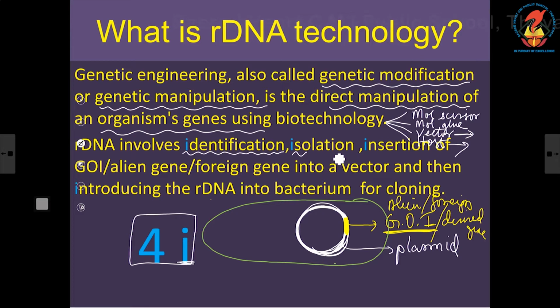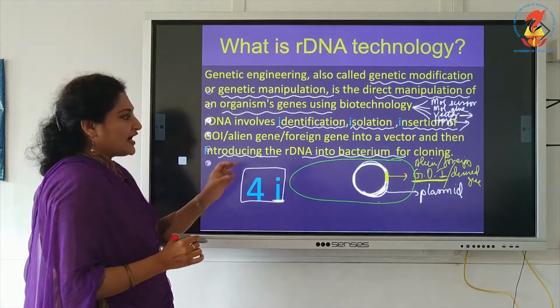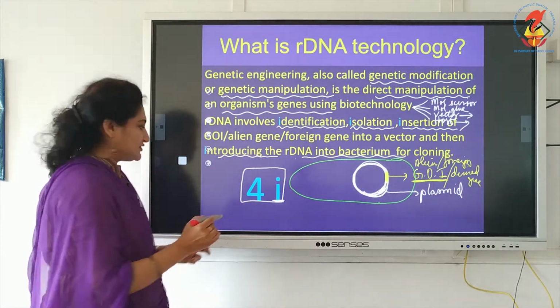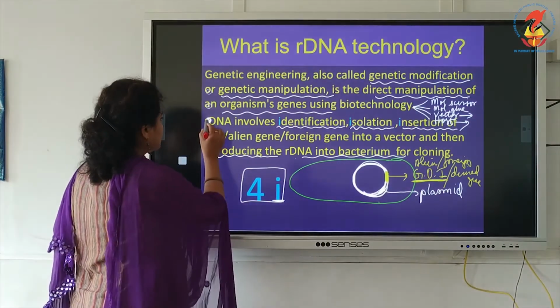Then next, we are isolating that DNA which has the gene of interest. Then third step, we are inserting the gene of interest into the plasmid, and finally we are introducing the rDNA into the host bacterium. So, first of all we are identifying the gene of interest. I will just show it schematically.